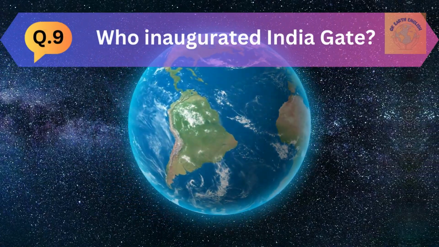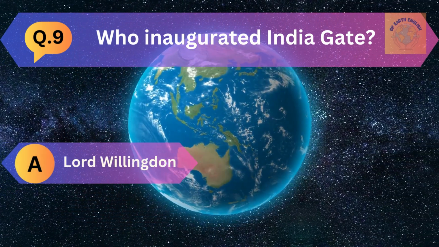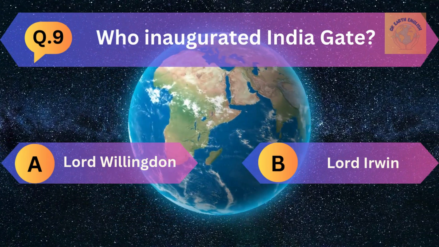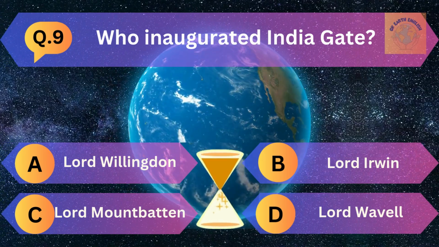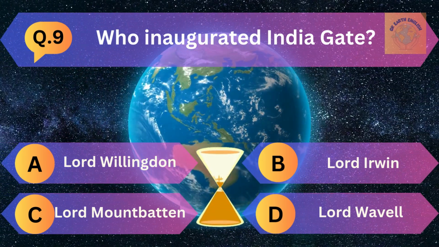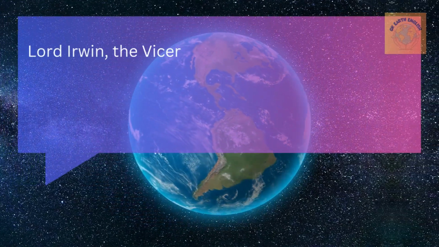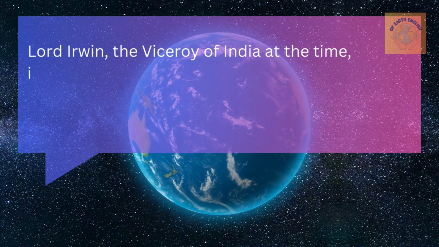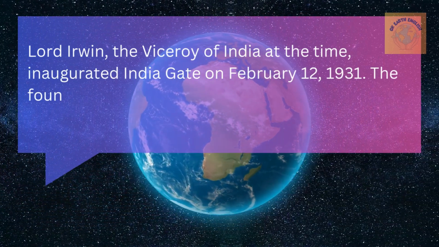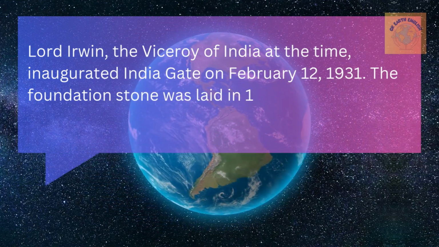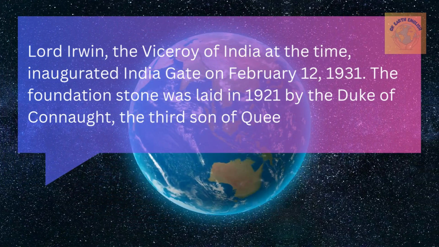Question number 9. Who inaugurated India Gate? Option A Lord Wellington, B Lord Irwin, C Lord Mountbatten, and D Lord Wavell. The correct answer is Lord Irwin. Lord Irwin, the Viceroy of India at the time, inaugurated India Gate on February 12, 1931. The foundation stone was laid in 1921 by the Duke of Connaught, the third son of Queen Victoria.